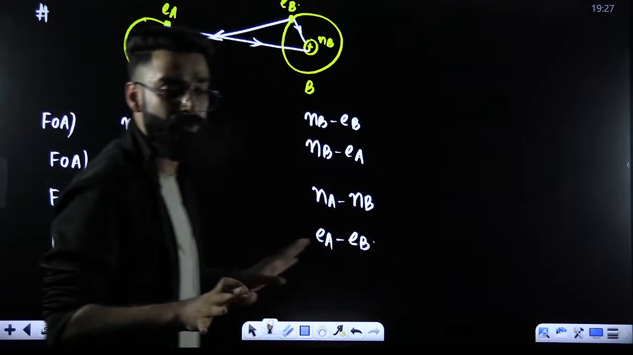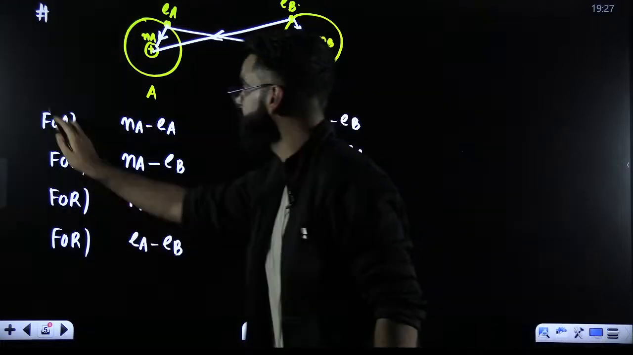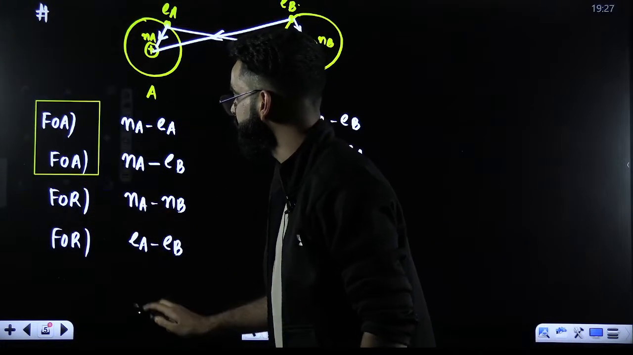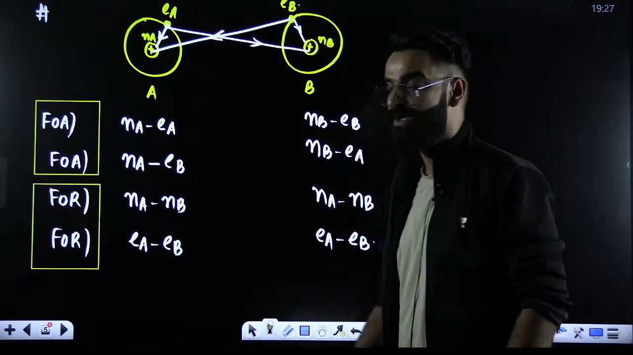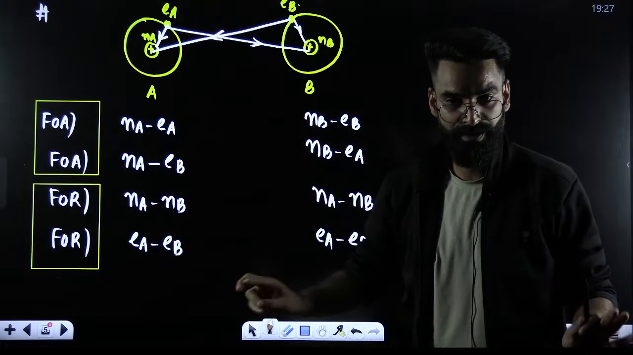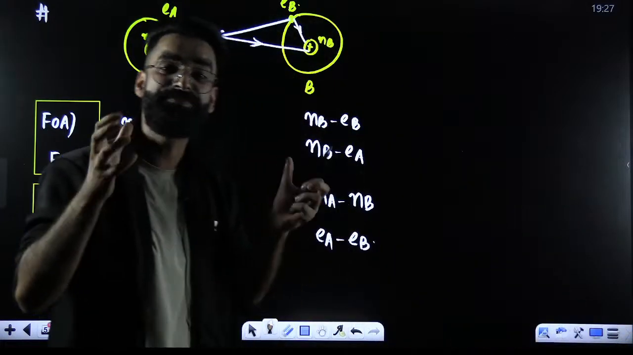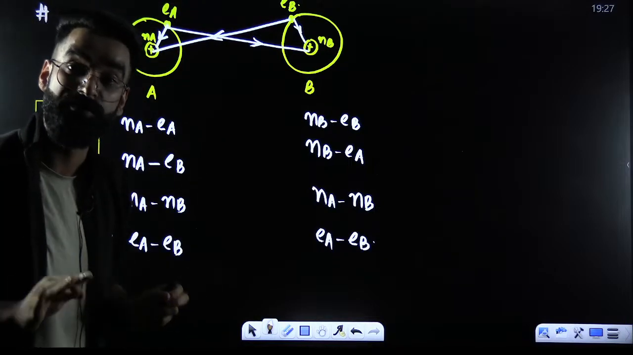So if I ask you right now, how many forces arise between 2 atoms? I'll say 2 types of forces arise between 2 atoms. One is going to be force of attraction, one is going to be force of repulsion.